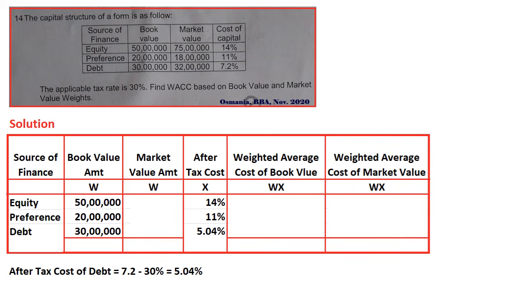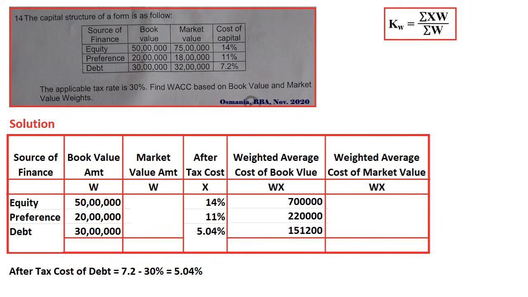So 7.2 minus 30%, that is 5.04. So that's the reason why I have taken 5.04. Then multiply w into x, you will get wx or xw. So 50 lakhs into 14%, 7 lakhs; 20 lakhs into 11%, 2 lakh 20,000; 30 lakhs into 5.04%, 1 lakh 51,200. Then make the summation, then apply the formula.